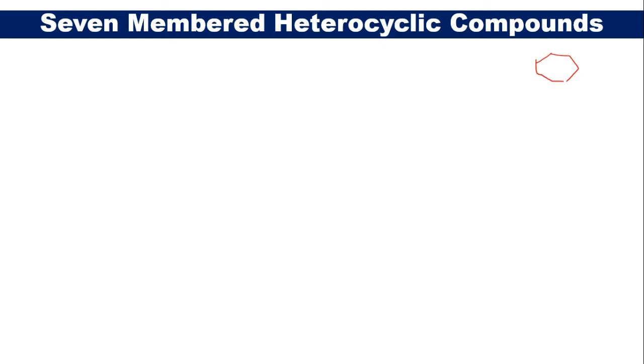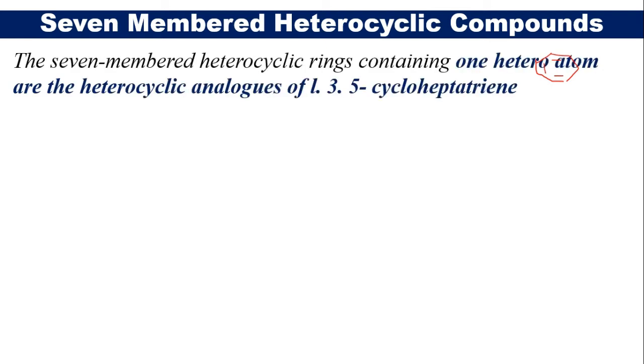Almost all these compounds have 3 pi bonds continuously, so these come under the derivatives, you can say the analogues, of 1,3,5 cycloheptatriene. In our syllabus we have 3 compounds.